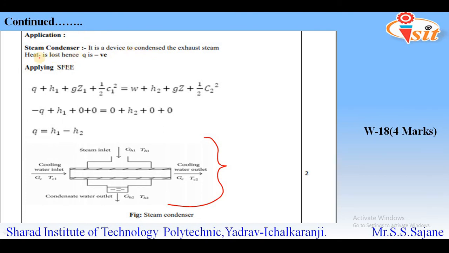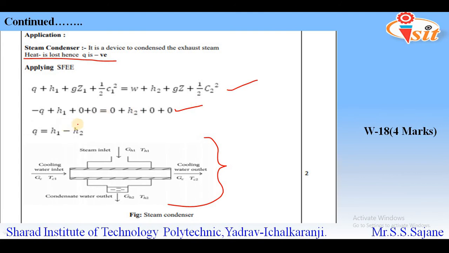If you are applying the steady flow energy equation to this device, that is the condenser, then you should know that here the heat will be lost, and thus we should take heat as negative. We should put those parameters in the given equation, and also the datum and all those things you have already studied, the values which are to be substituted as 0.